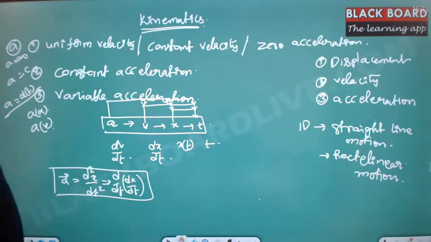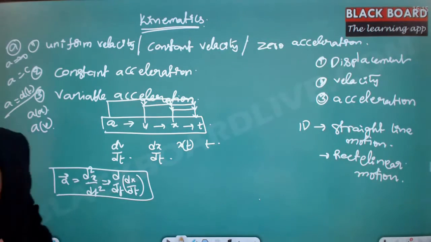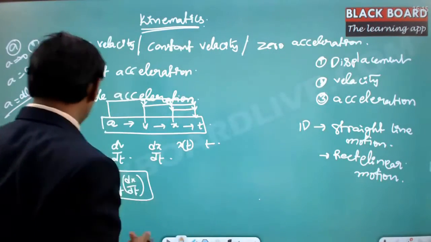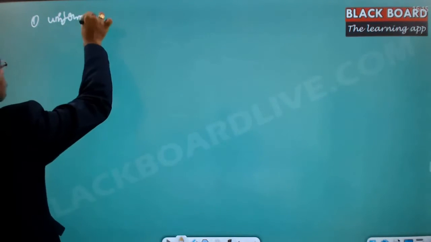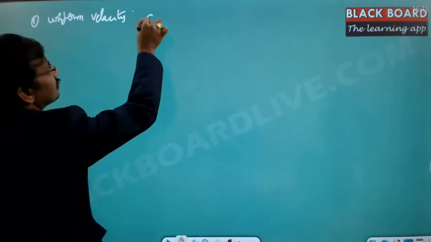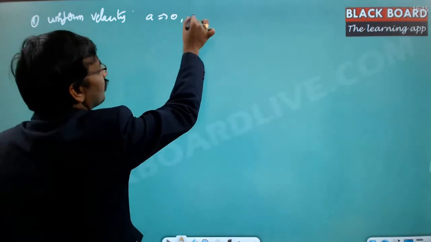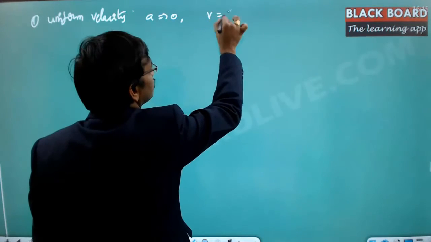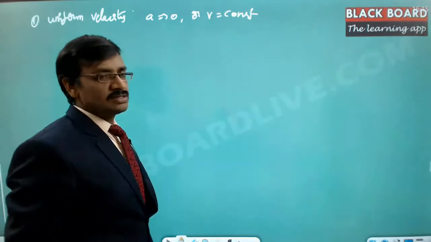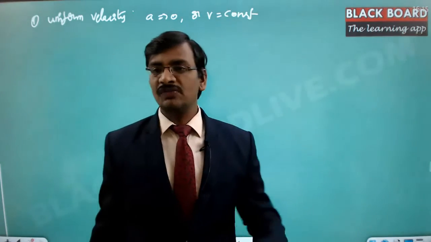Sorry, there is no acceleration. So there is no acceleration. That is what we call the uniform velocity. First case we take up: uniform velocity. So the uniform velocity case essentially means that a is equal to 0 or v is equal to constant. Both are called uniform velocity. If velocity is constant, that's what we call the uniform velocity.